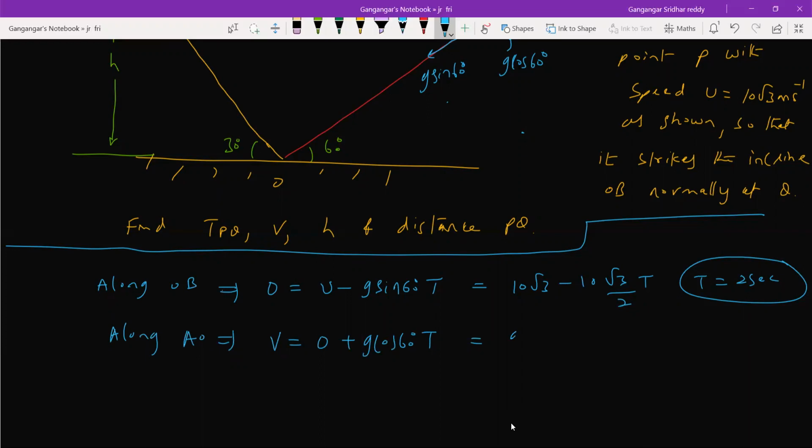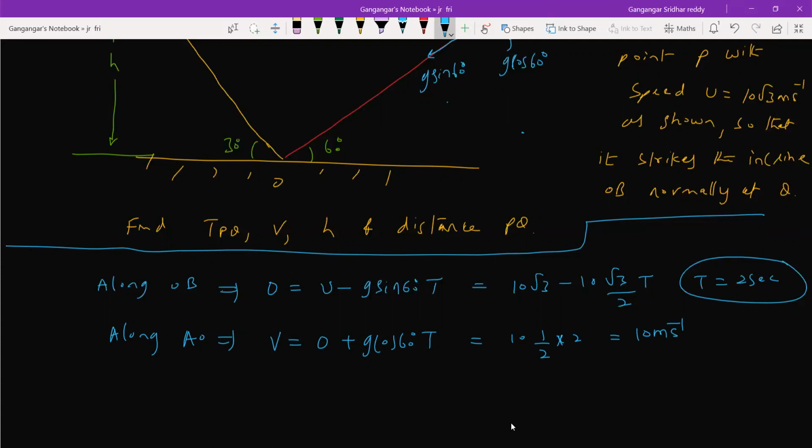This will be g, 10, cos 60 degree, 1 by 2, time of flight is 2. So this will be 10 meters per second. Okay, this is the expression we got for the speed.